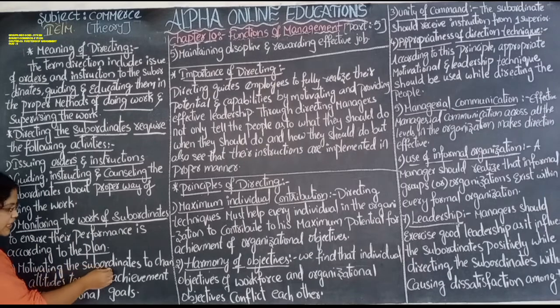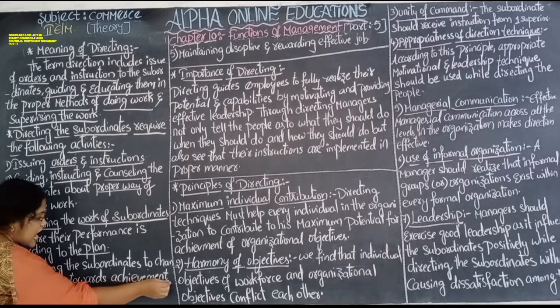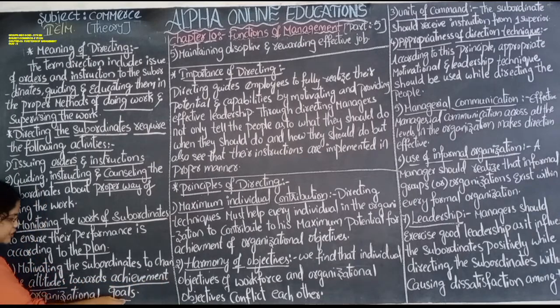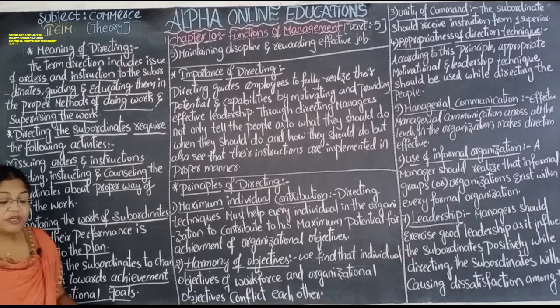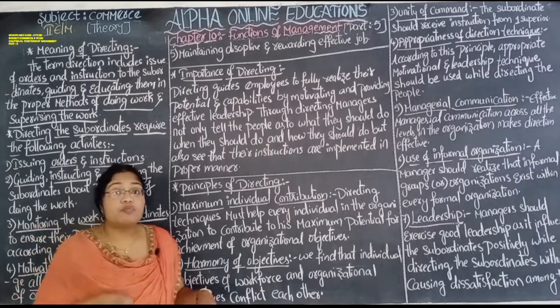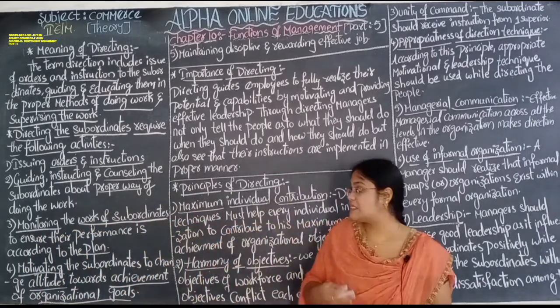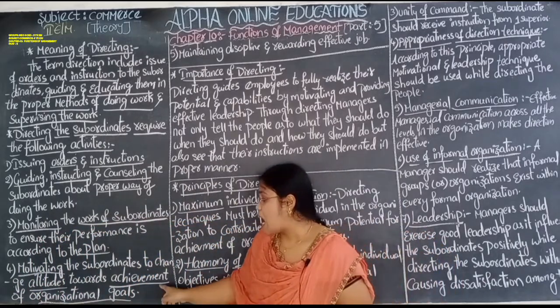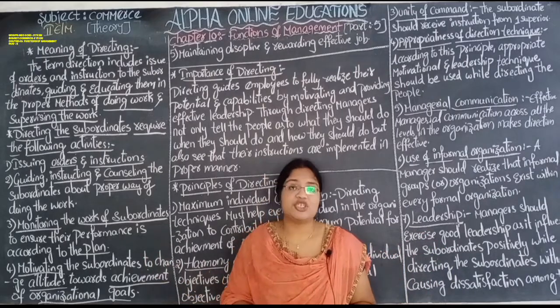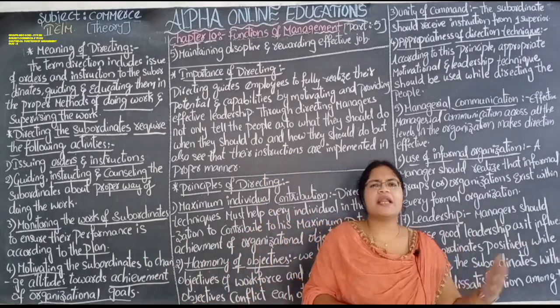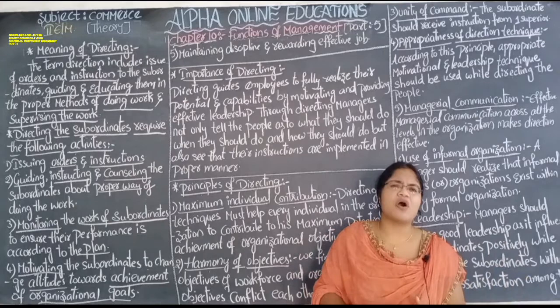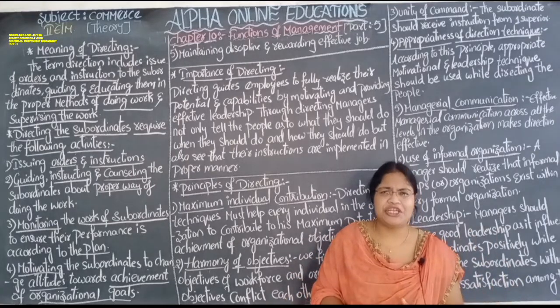Motivating the subordinates to change attitudes towards achievement of organizational goals. The superior or management has to motivate the subordinates to achieve the organizational objectives. In the organization different people are involved, and every person has a different attitude.